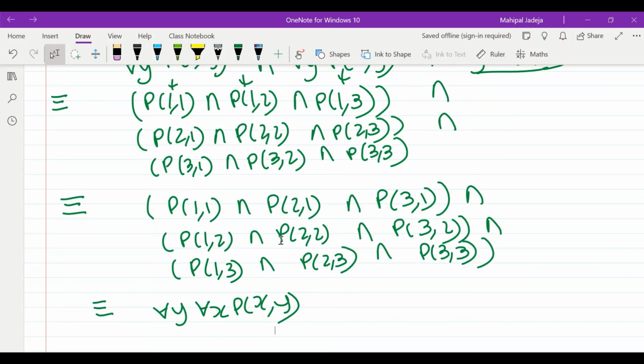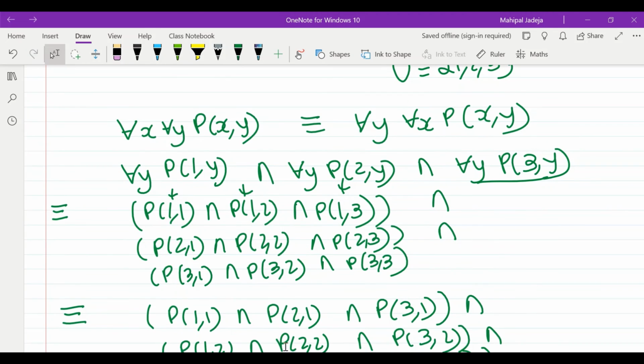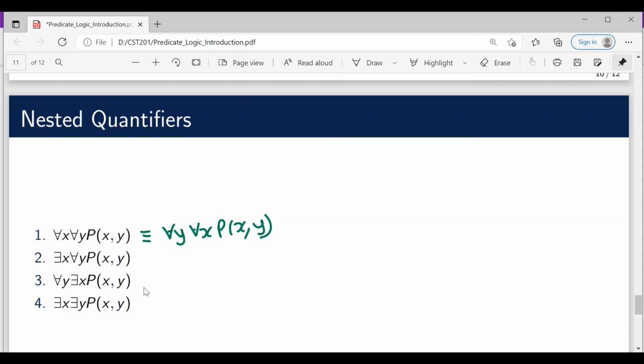So we have shown this for a small domain containing only three elements, but in general this is true. Similarly, for the very last nested quantifier, we can write: there exists x, there exists y, p of xy is equivalent to there exists y, there exists x, p of xy. So what is the meaning of there exists x, there exists y, p x comma y? There exists some pair x comma y for which the predicate is true. That's the meaning of it.